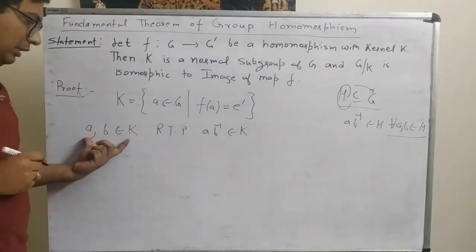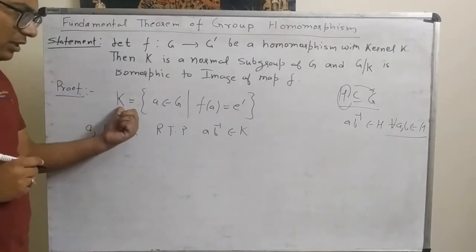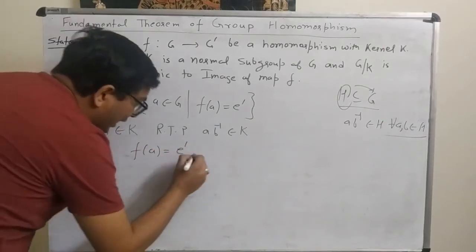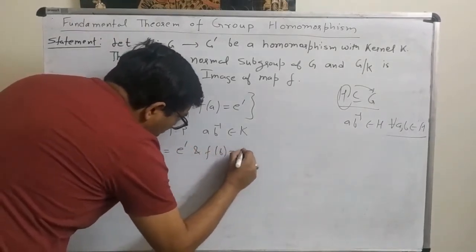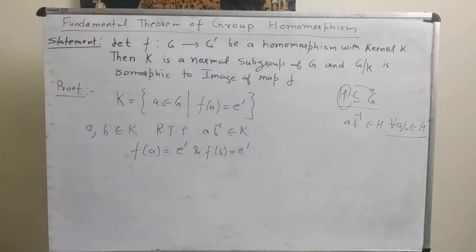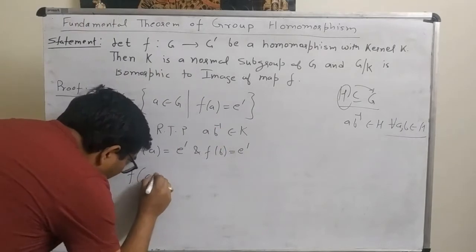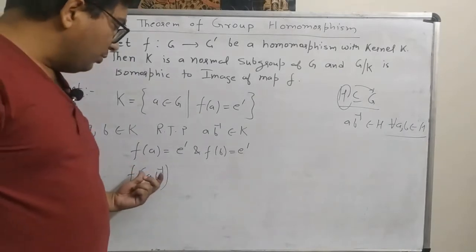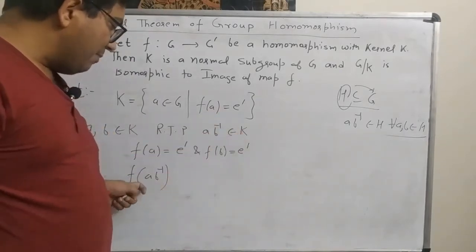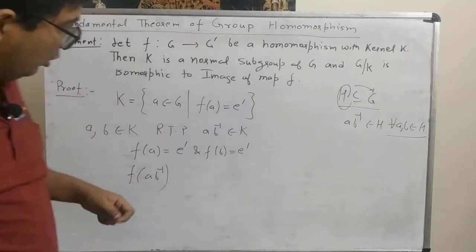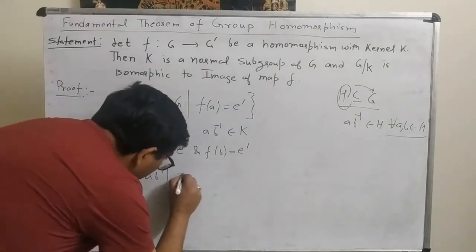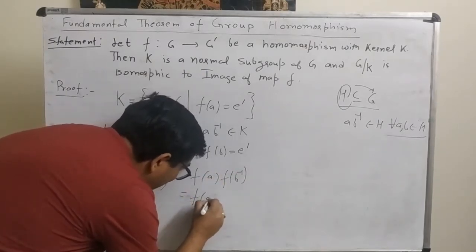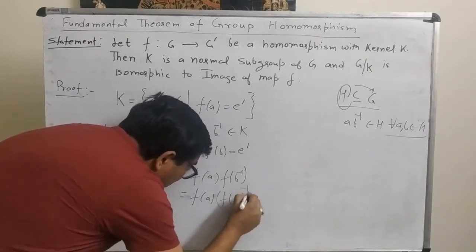Now by definition, a, b belong to K, K is the kernel. So we know that f of a is equal to e dash and f of b is also e dash. Now let us take f of ab inverse. We want to check whether ab inverse belongs to K or not. So ab inverse belongs to K only if the image of ab inverse is equal to e dash. By using the homomorphism, this is equal to f of a into f of b inverse, which can be written as f of a times f of b inverse. This is the last result we proved.